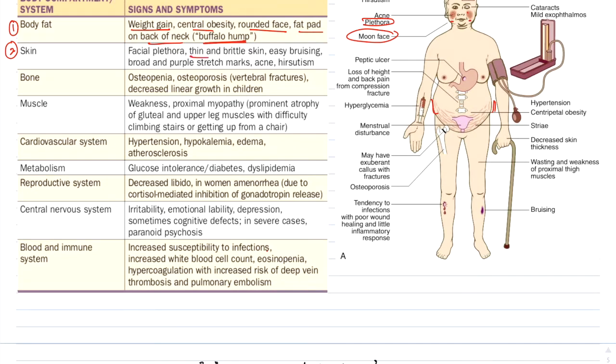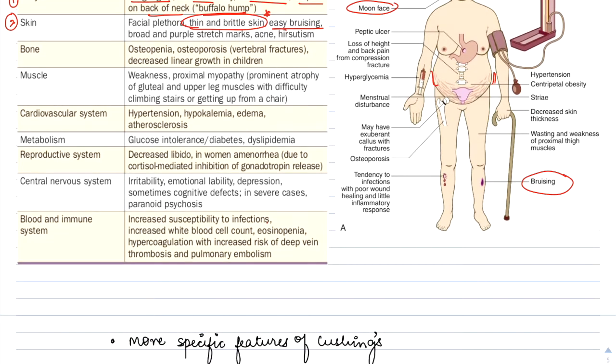Skin will be thin and brittle. This is very important and a characteristic feature of Cushing's. Skin will be thin and brittle, and there'll be increased fragility and easy bruisability. Also, another characteristic of Cushing's is the broad and purple stretch marks.